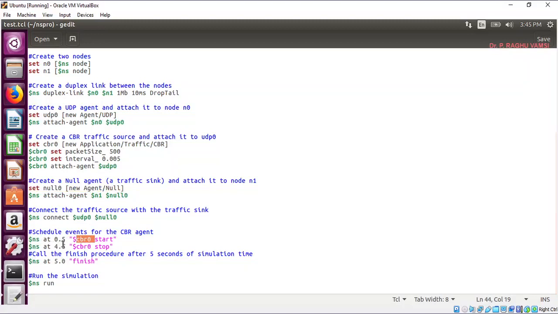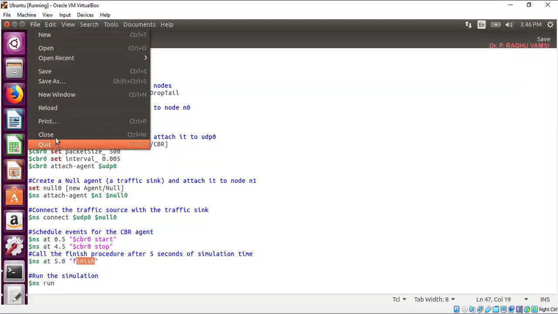At 4.5 seconds, the CBR stops, and at 5.0 the simulation will end. That means this entire simulation will run for 5 seconds; at 0.5 seconds the traffic will start, at 4.5 seconds the traffic will stop, and at 5 seconds the entire simulation will end. Then finally ns run, it will run the simulation.